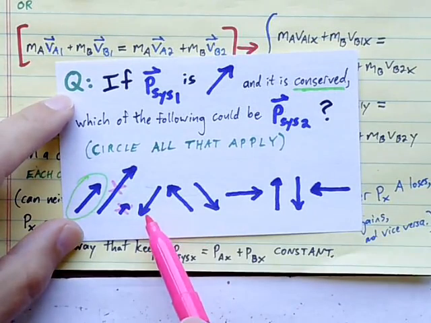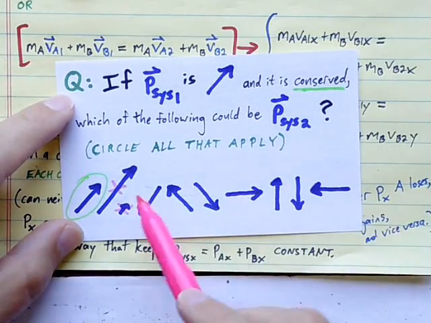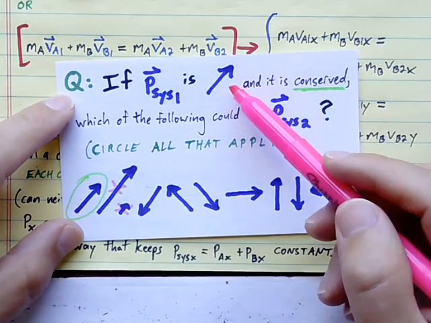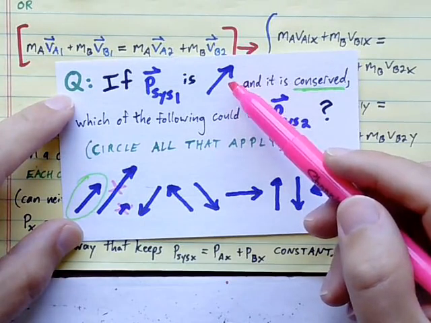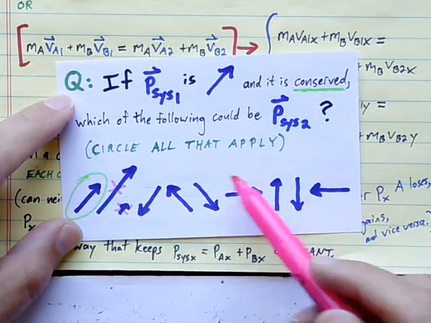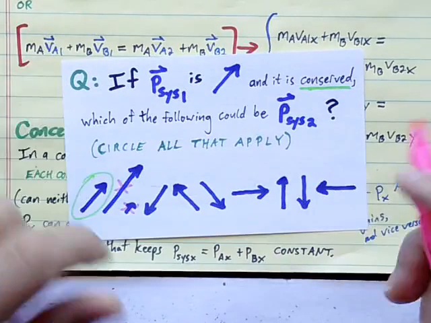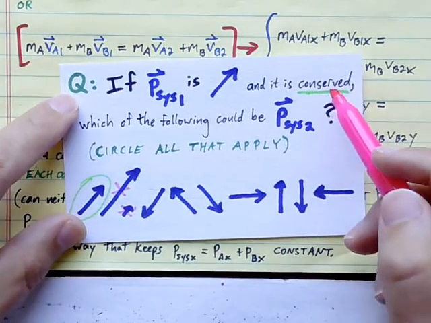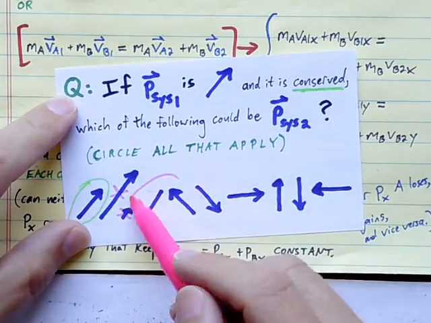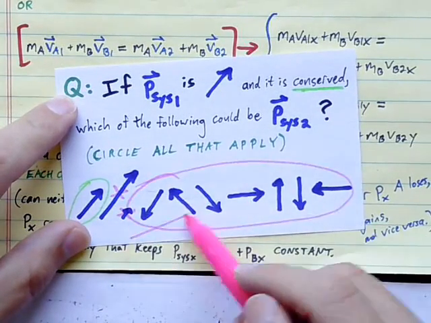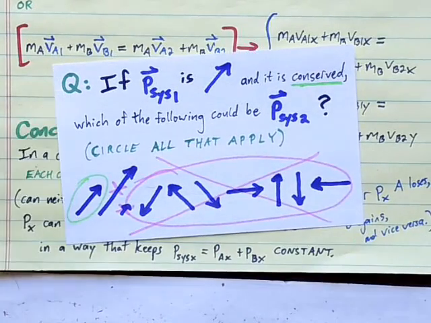But these others, the next seven, all have the same magnitude as the original momentum. So does that mean that these could be the final momentum? Could we just take this initial momentum and tilt it while conserving the magnitude? Is it magnitude that's conserved? And the answer is no. None of those are possible.